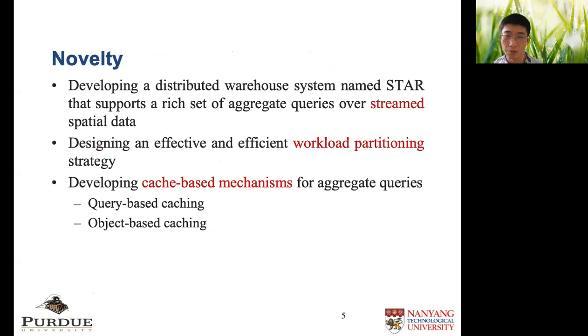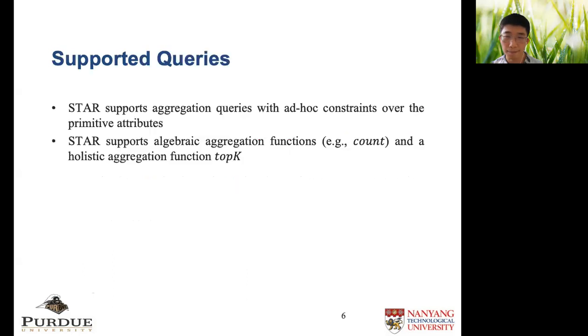Here are the contributions of our work. In our work, we developed a distributed warehouse system named START, which optimizes aggregate query processing over streaming spatial data. We propose an effective and efficient workload partitioning strategy. We also design cache-based mechanisms to optimize processing aggregate queries, which includes query-based caching and object-based caching. In the following slides, I will explain them in more detail.